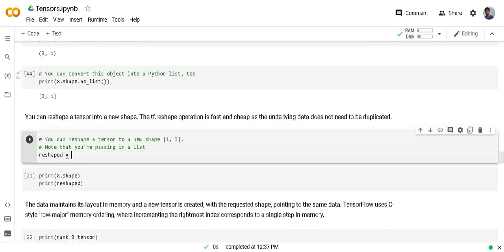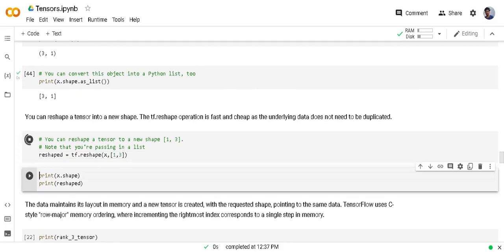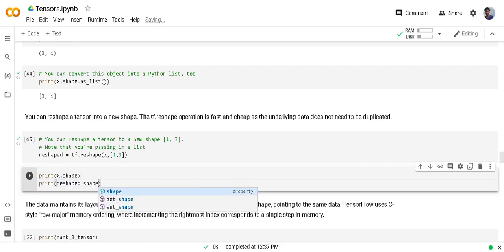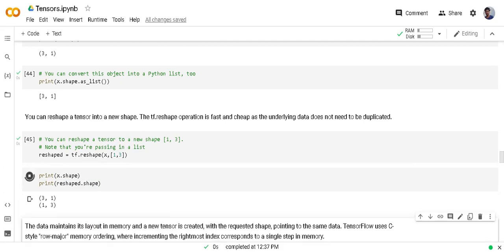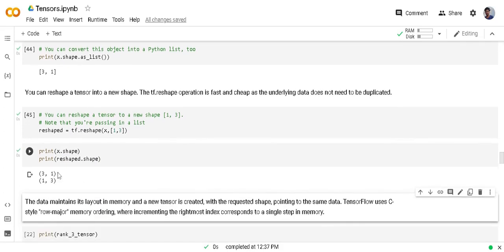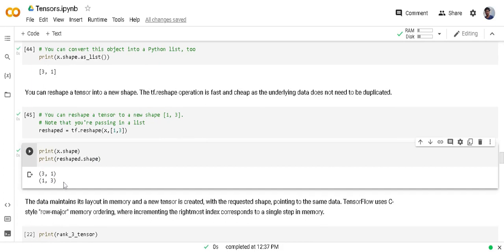Okay, coming to reshaping, we use the tf dot reshape function, passing the tensor as an argument and what shape we want, 1, 3. Now let's check the shape of the reshaped tensor. Before reshaping it was 3, 1. After reshaping it became 1, 3.